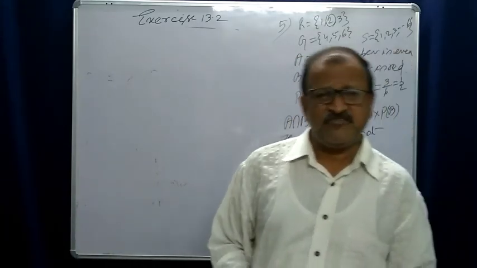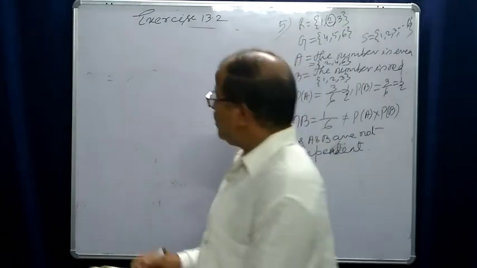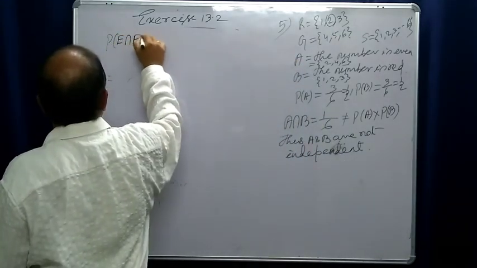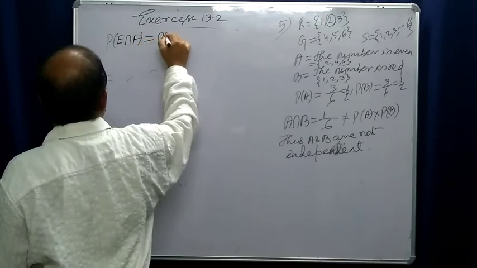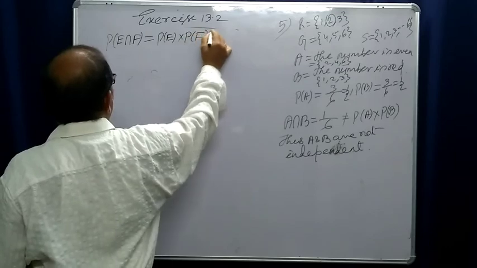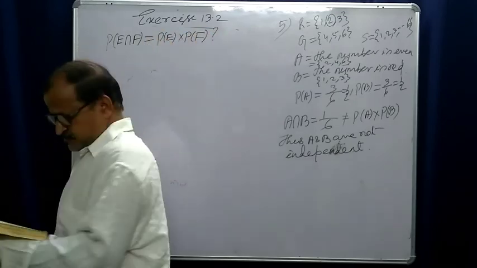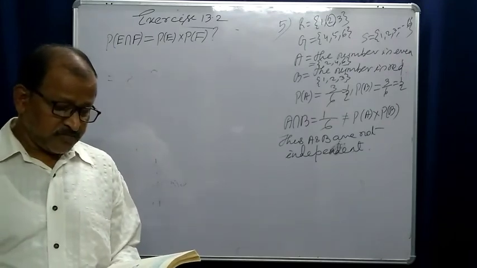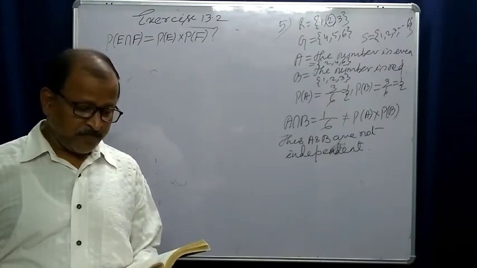Test whether probability of E intersection F is equal to probability of E into probability of F or not. It is very easy. Let us test by calculating these two.